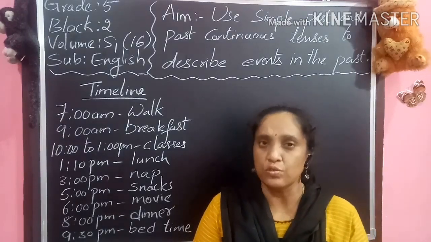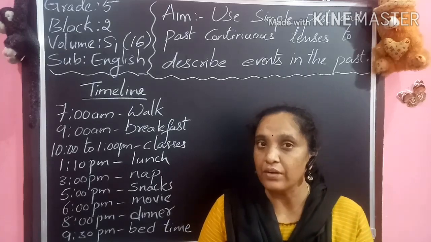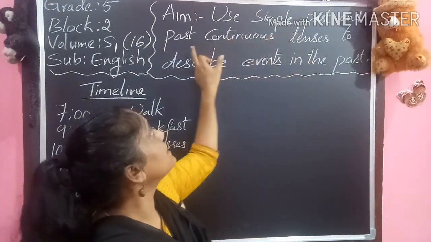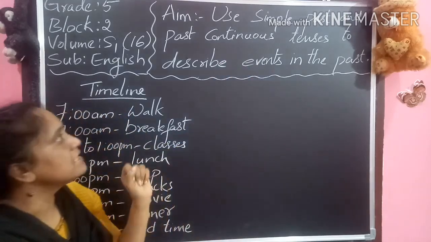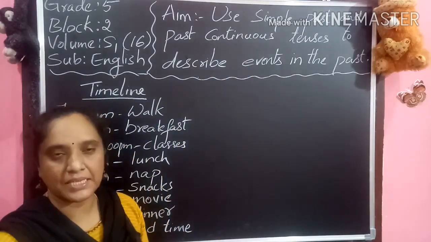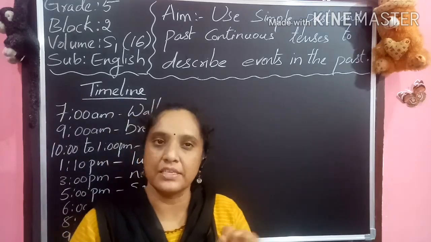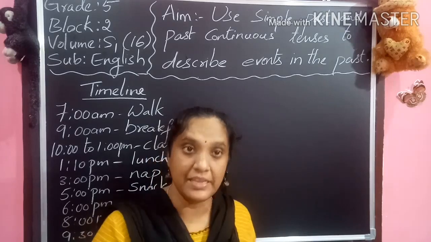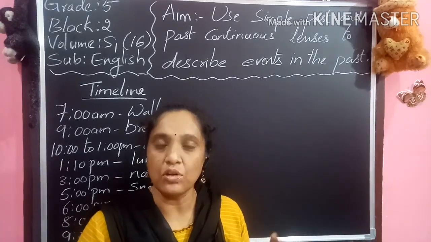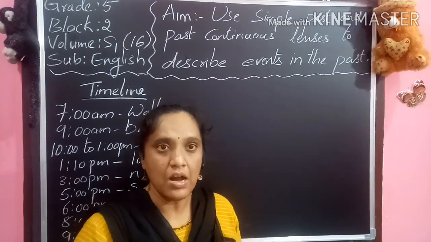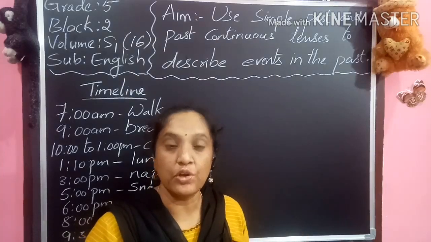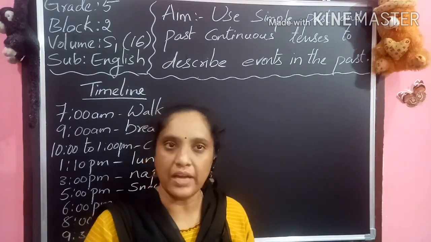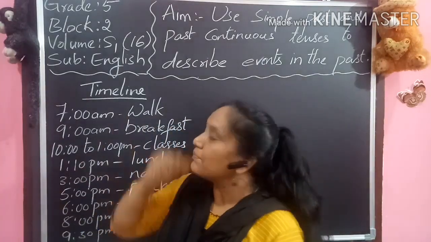Before going to the topic, just confirm your aim. Your aim is using the simple past and past continuous tenses to describe the events in the past. Means you must be able to describe those events, whatever the event might be, what had completed in the past. After listening to this video, you must be able to make sentences telling about the past.